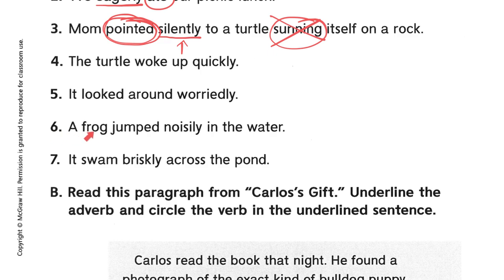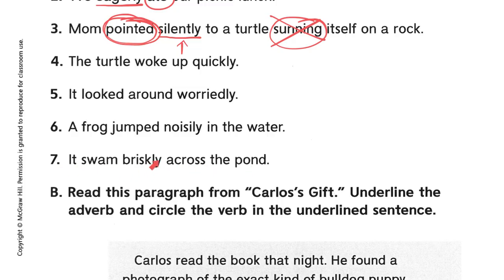Number 6, a frog jumped noisily in the water. There's your ly again, underline that, noisily, but then circle the action. What is the action word? Noisily what?